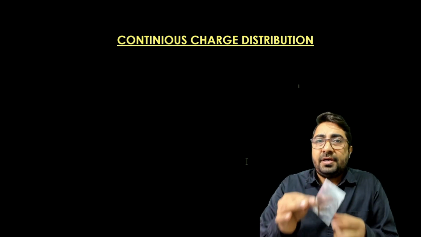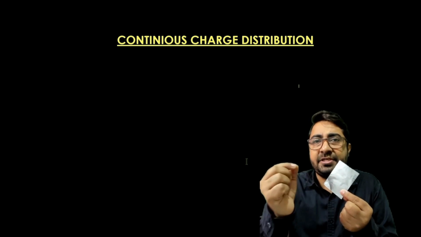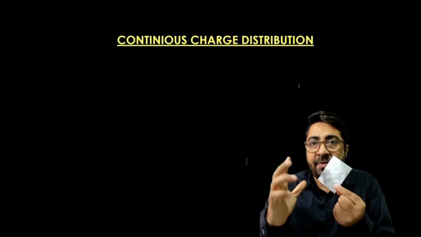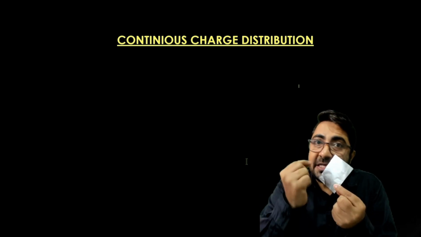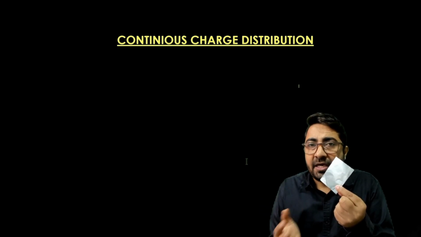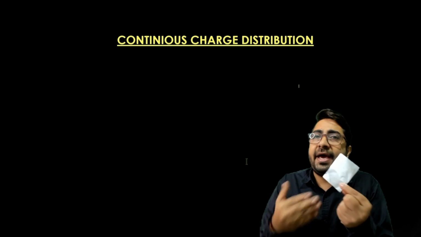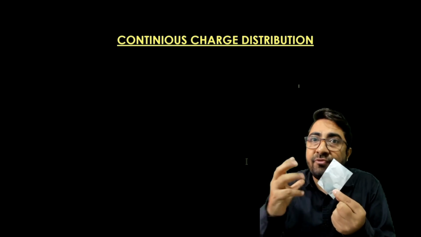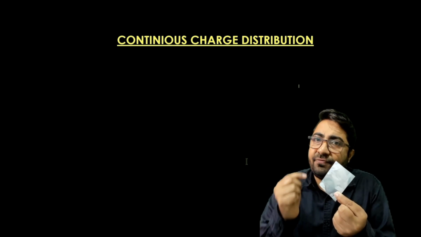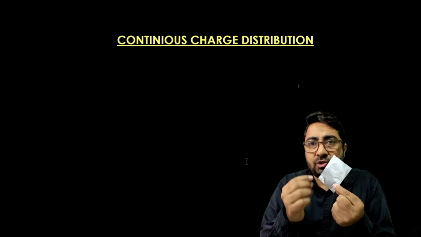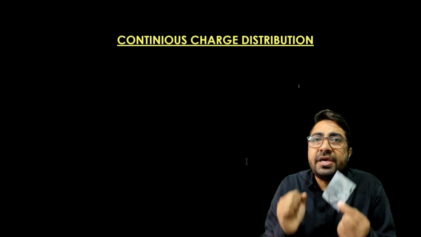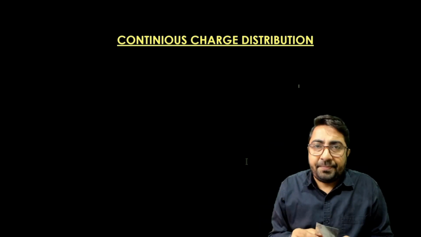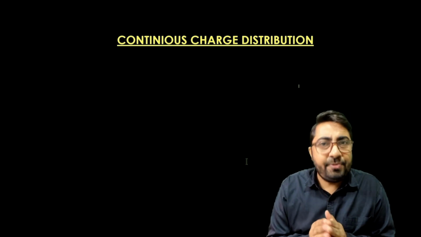Since if I put a charge on the surface, let's say for the simplicity, the charge is positive charge. If I put the positive charge here, here, here, it means the positive charge applies a repulsive force to the next positive charge. It means if I give charge to the body, or I can say this is the positively charged body, it means the positive charges are distributed uniformly because one charge applies a force of repulsion to another charge. So all the charges are equidistant to each other. It means the charges are distributed on this surface uniformly. So this is known as the uniform charge distribution.